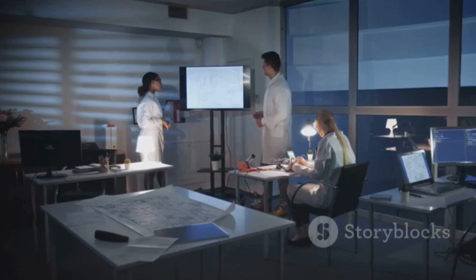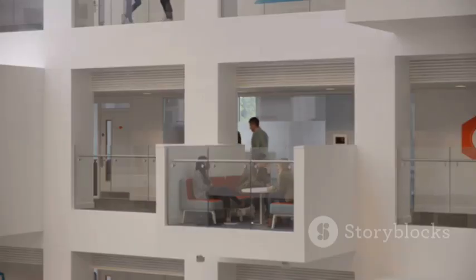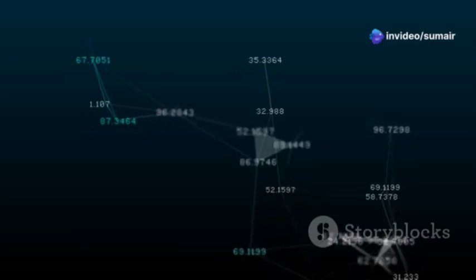ARPANET was designed to share research data. Scientists and engineers used it to collaborate. Over time, universities and other institutions joined the network. It grew bigger and more interconnected.